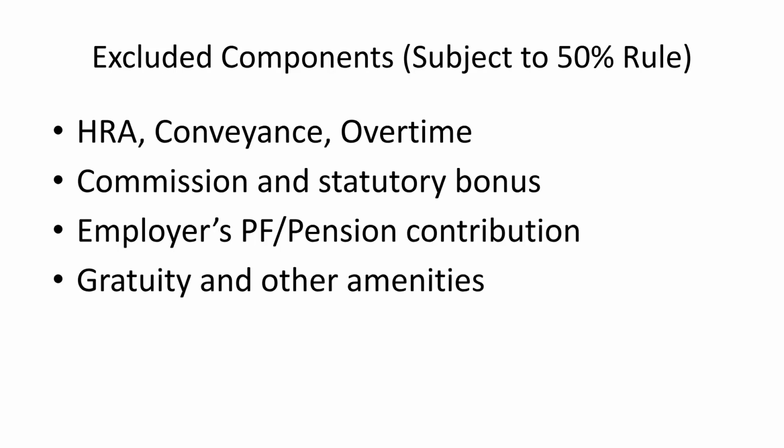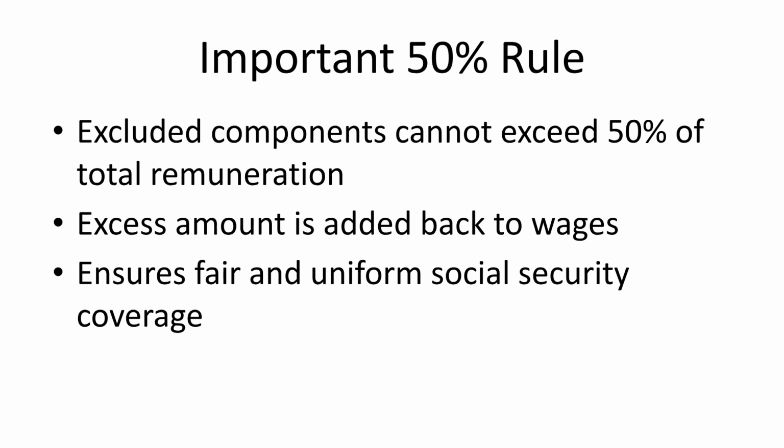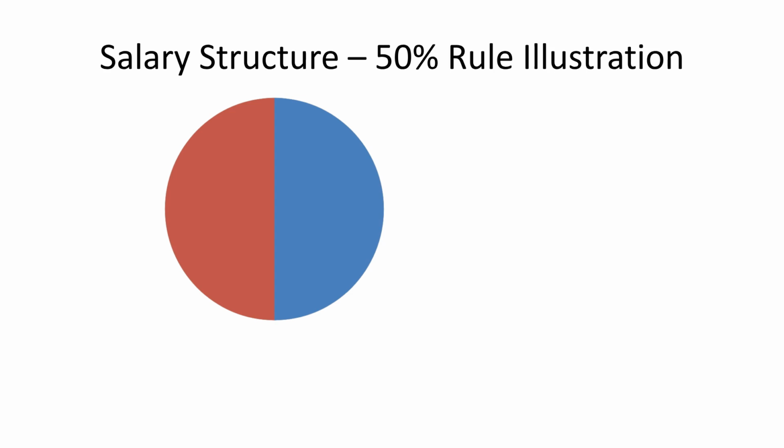Components generally excluded from wages, subject to the 50% rule, include HRA, conveyance, overtime, commission, statutory bonus, employer's PF/pension contribution, gratuity, and other amenities. The important 50% rule dictates that excluded components cannot exceed 50% of the total remuneration. Any excess amount is added back to wages, ensuring fair and uniform Social Security coverage. This chart illustrates how the 50% rule divides the salary structure between included and excluded components.